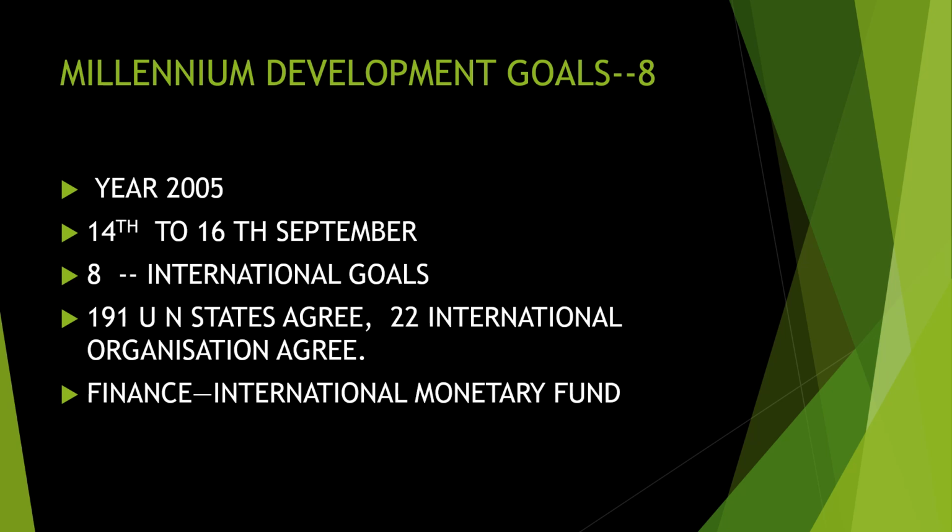And 191 UN states agreed to it, and 22 international organizations also agreed to these development goals. So all over the world, they decided to make some kind of development, and they put forward some goals, so they'll bring development in all countries. Okay. And the finance is put forward by the International Monetary Fund. They decided to get the fund for these goals. So this I have to keep in mind.